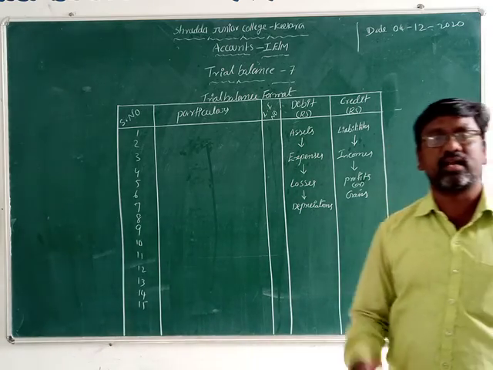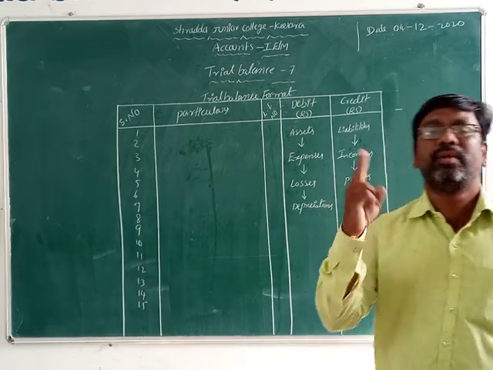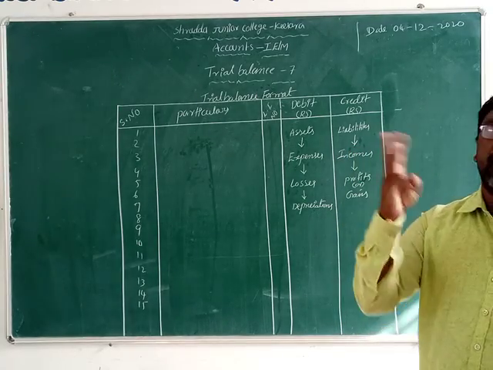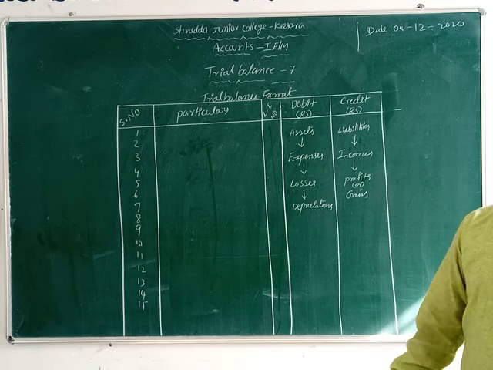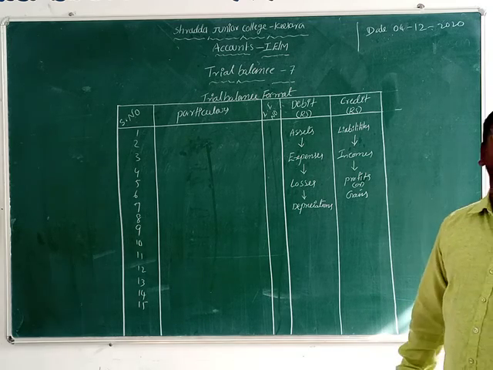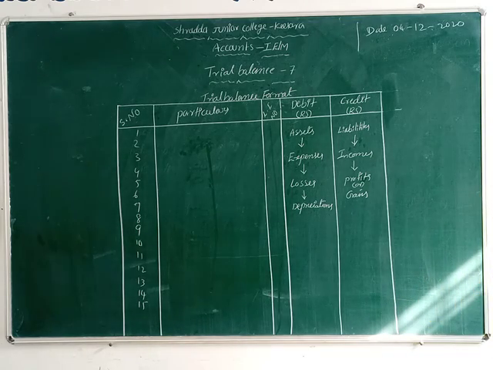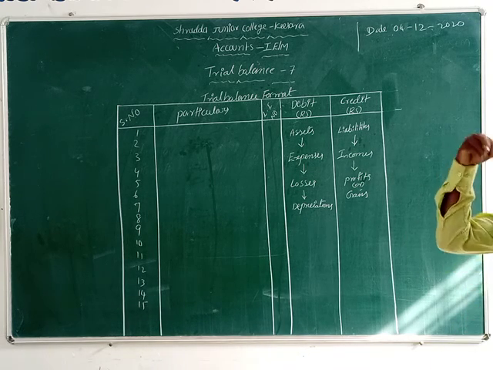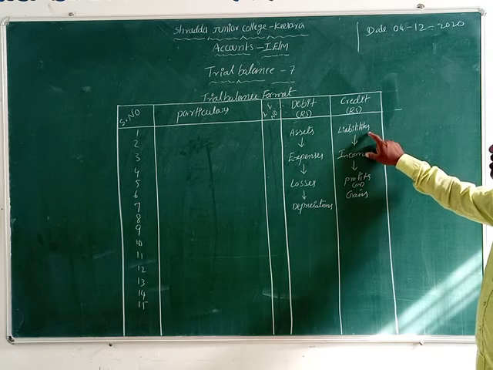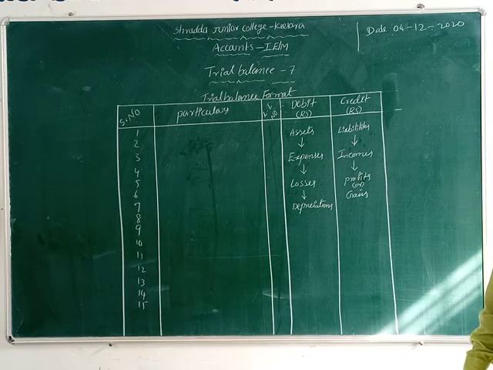Liabilities are what, students here? Creditors, bills payable, outstanding expenses, isn't it? And overdraft, bank overdraft, bank loan. These are all liabilities, and capital is also one of the liabilities here. Okay, now the capital we also record on the credit side, students.